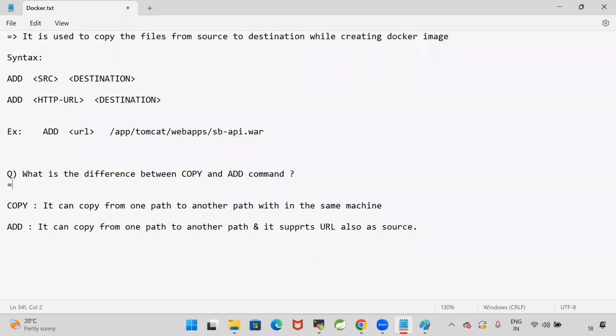Are you guys able to understand? What is the difference between, what is the purpose of copy command and add command?